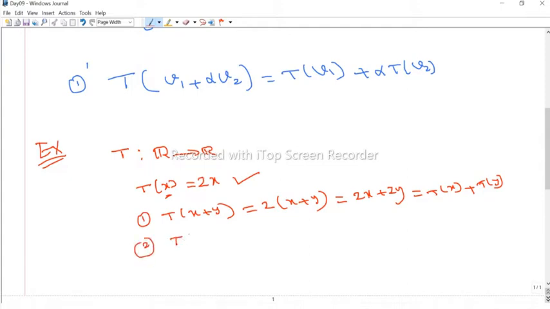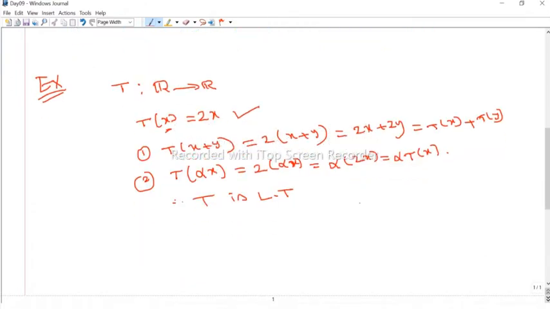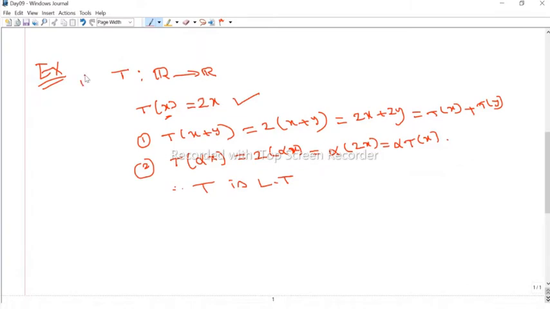And then the second condition. If you take any scalar alpha, T of alpha times x is, by the definition, 2 times alpha times x. But by the properties of the vector space, we can adjust the scalar. We can write alpha times 2x. Therefore alpha times 2x is nothing but alpha times T of x. Therefore T of alpha x equals alpha times T of x. Therefore T is linear. T is a linear transformation, LT, from R to R. So this is the first example.